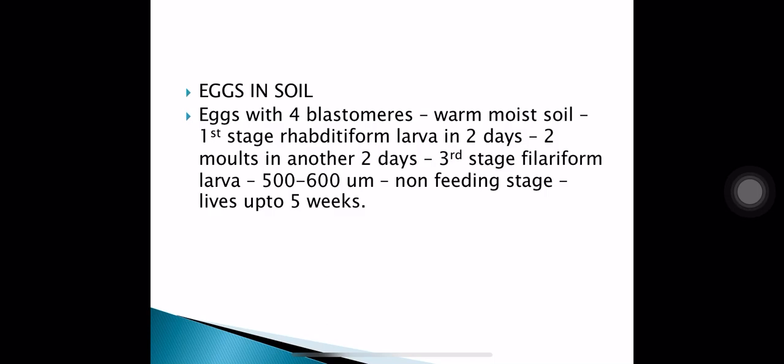First stage rhabditiform larva will hatch. From that, 2 moltings will take place in another 2-3 days, and then the third stage larva, that is filariform larva, will be formed, which is 500 to 600 micrometers long. It is the non-feeding stage and lives up to 5 weeks.